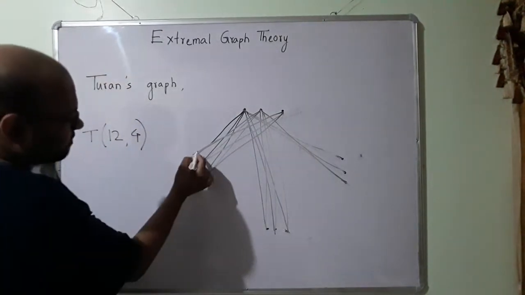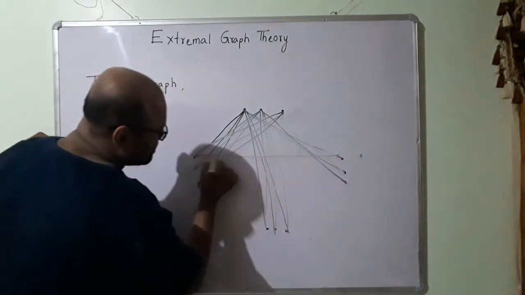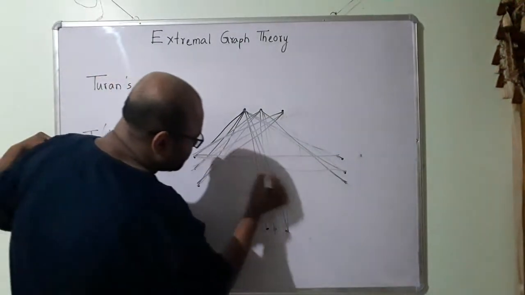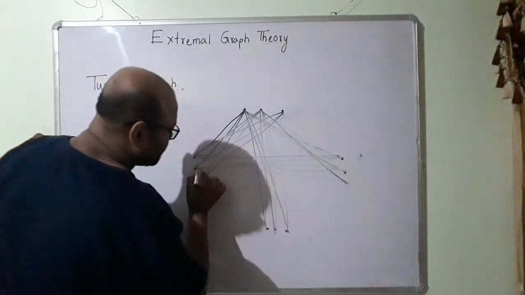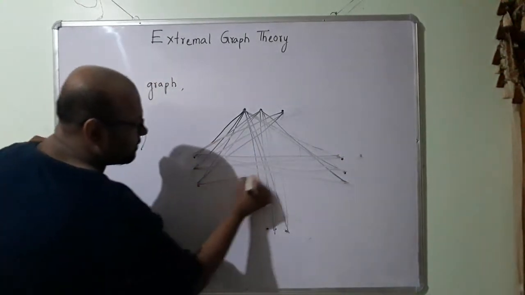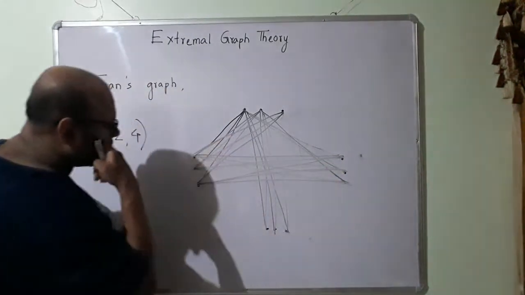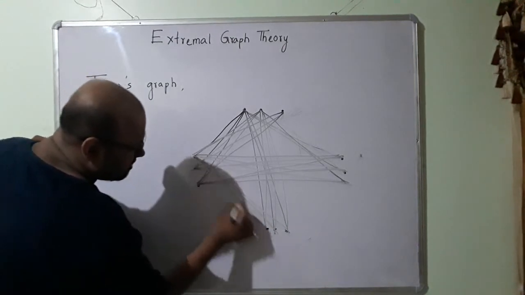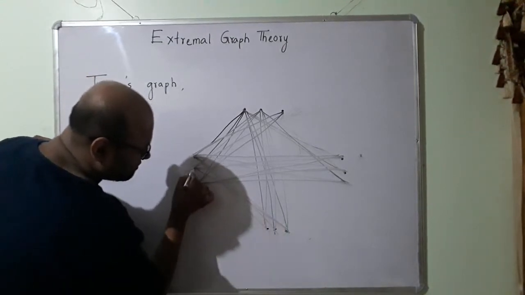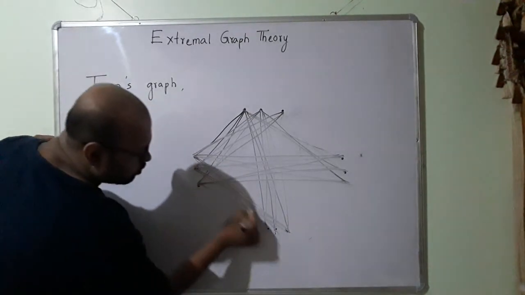Now from here I am connected to all this, so I have to connect to this and this. From this as well I will connect to this and this, and from this as well I will connect to this and this. Now I have to connect to all the elements in this set. This is the reason I did not want to draw.